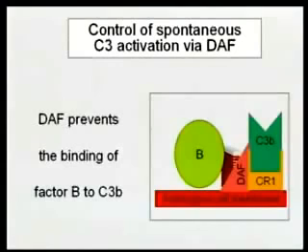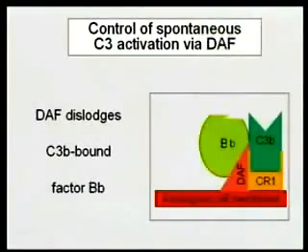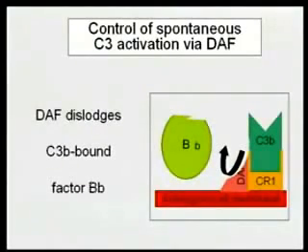So we prevent factor B from binding to C3b, therefore we block the activation, and this is no longer susceptible to factor D. In addition, DAF has another ability: if you've already got some complex formed, it can dissociate this complex, thereby interrupting that loop. Otherwise, this loop is going to keep going on and we're going to use all our C3. This blocks that, and when it binds to our membranes, we're not going to lyse our own cells. So we're going to regulate this pathway.